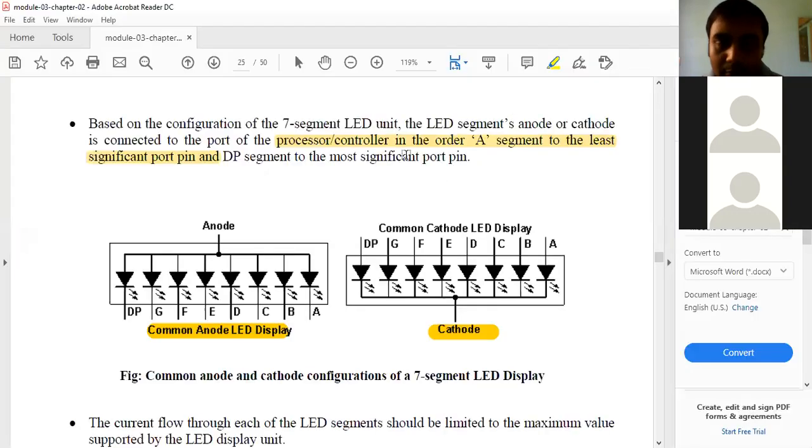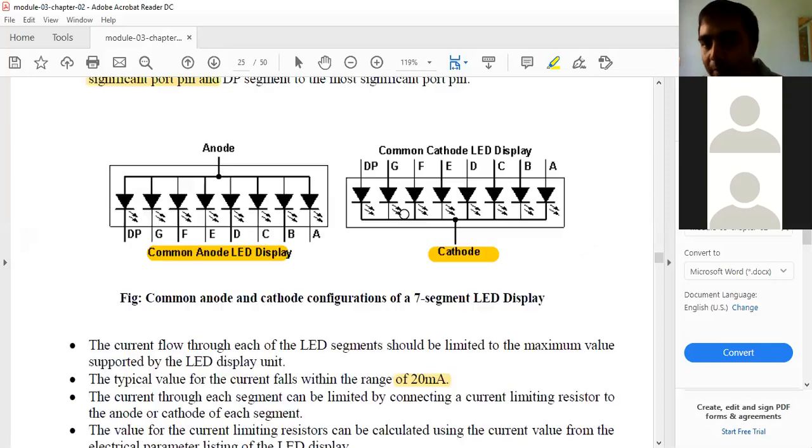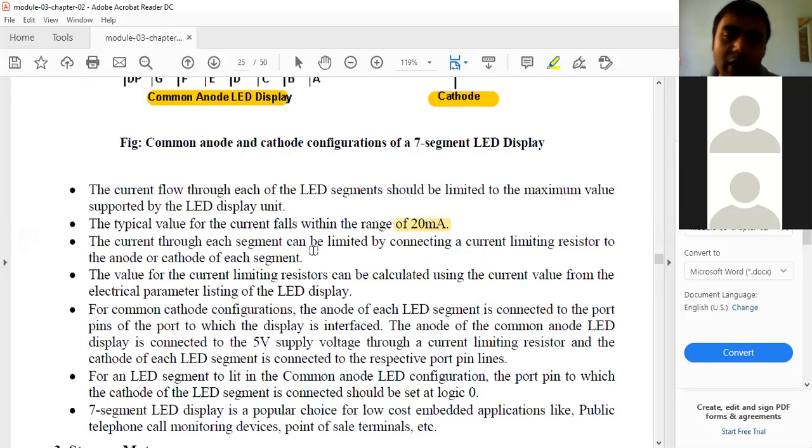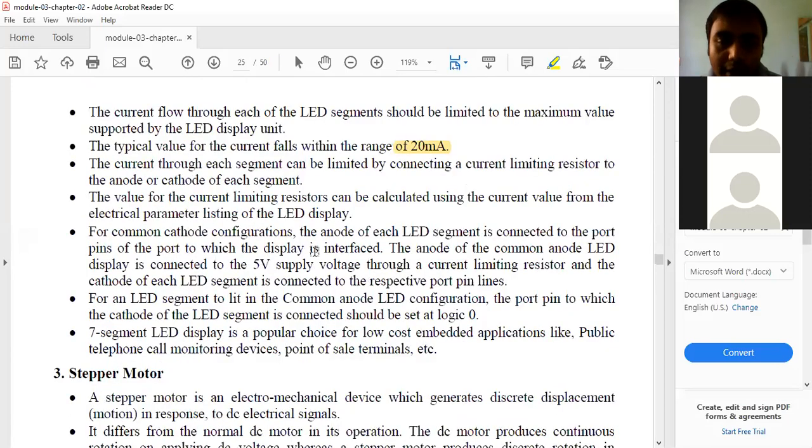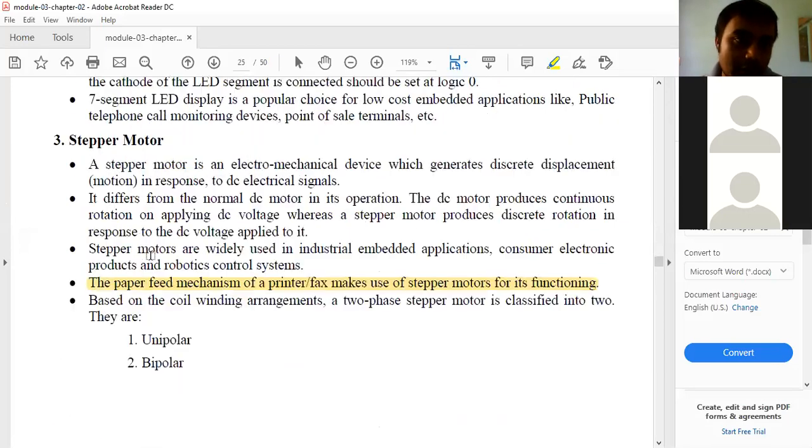That's what it says: the processor controller connects the A segment to the least significant port pin, and the DP, the decimal point segment, to the most significant port pin. So usually they connect. Once we start the hardware programs, surely you will get to know everything. I will tell. Yes, stepper motor.